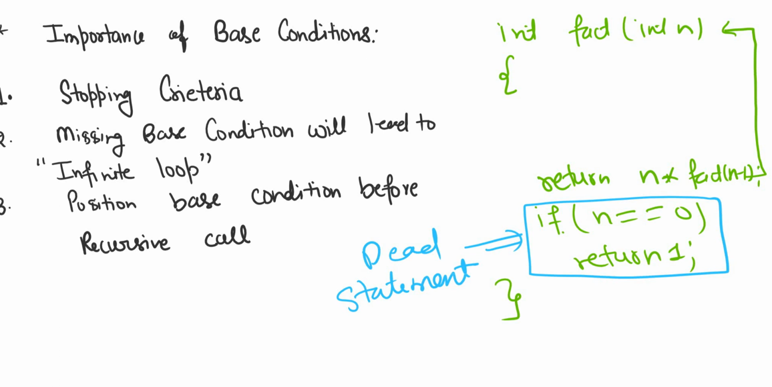So these are the three points of importance of the base condition. It's a stopping criteria for a recursion. If you miss writing this condition, your program will enter into an infinite loop. Even if you have written the base condition, it should be at the proper position. It should always be before the recursive call. Otherwise, your function will again enter into an infinite loop.